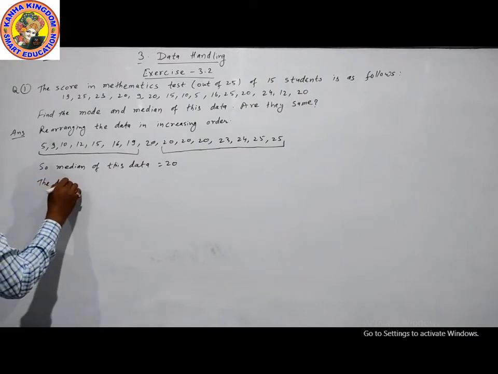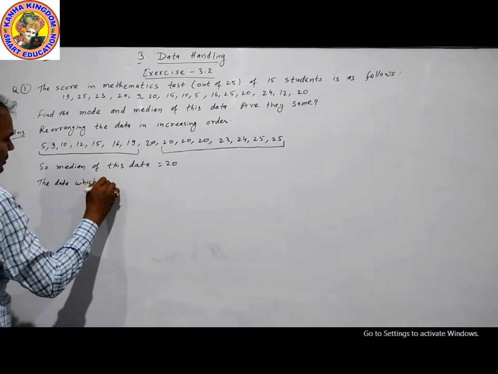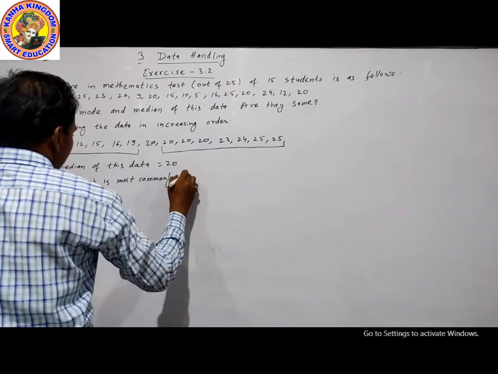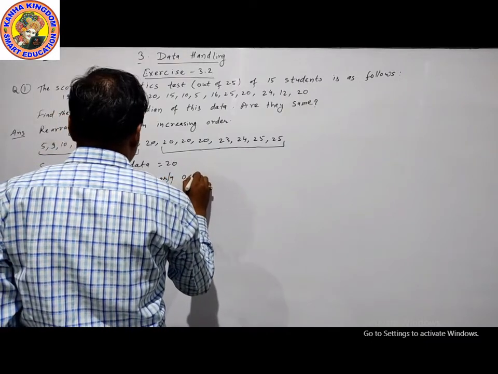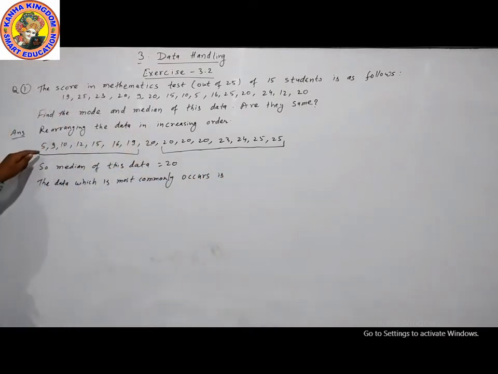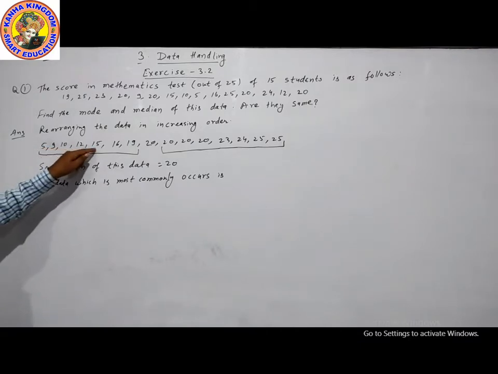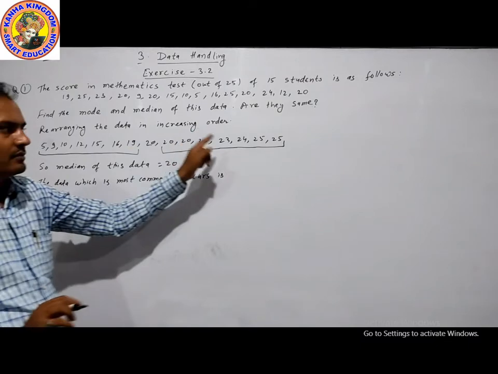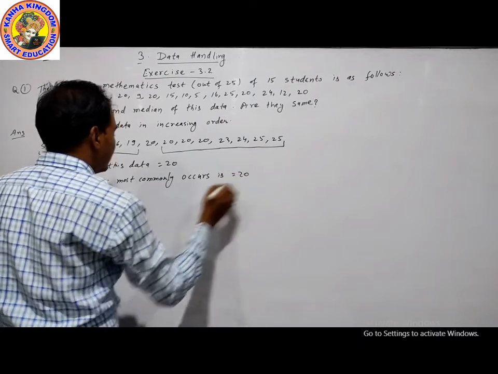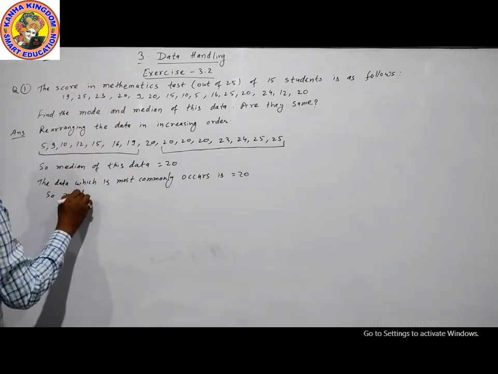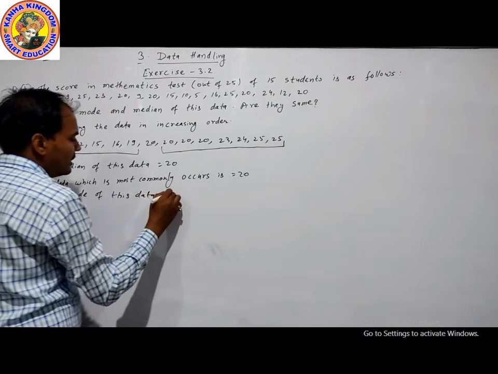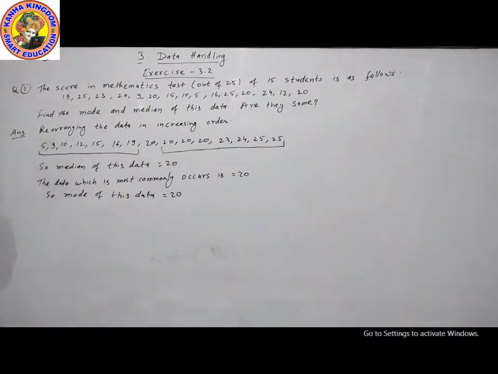The data which most commonly occurs is this. This is one time. This is four times. One time, two time, four time. The most often occurring data is 20. So the mode of this data is 20.